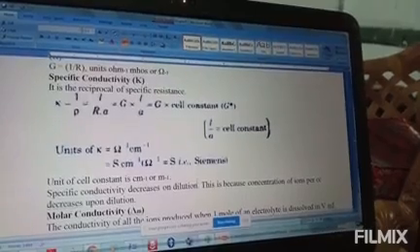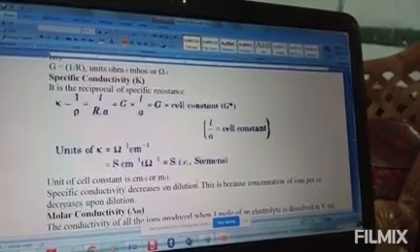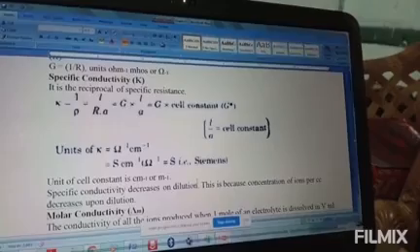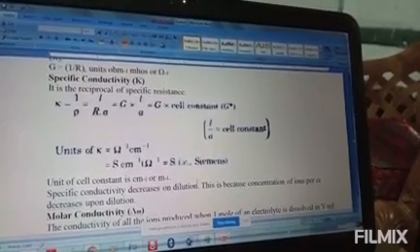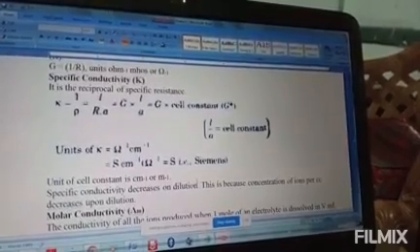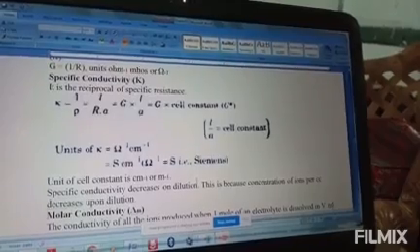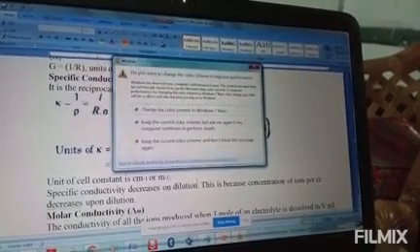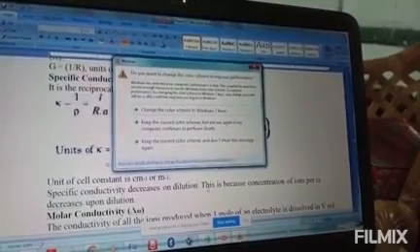Now, let us see electrical conductance on page number 76. So you may open page number 76. The magnitude of conductivity varies a great deal and depends on the nature of the material.